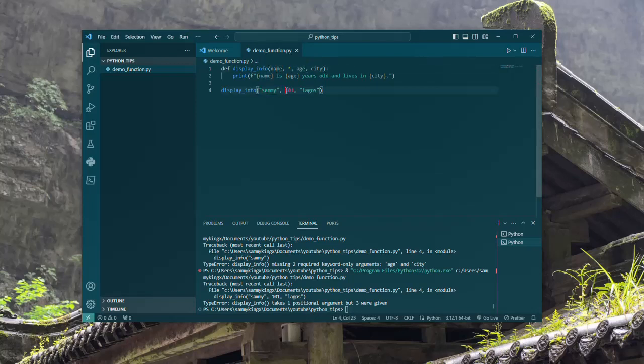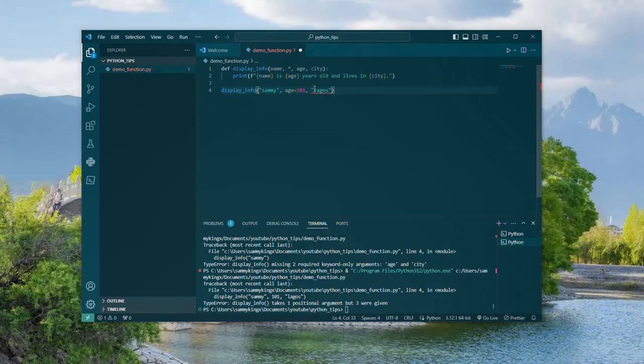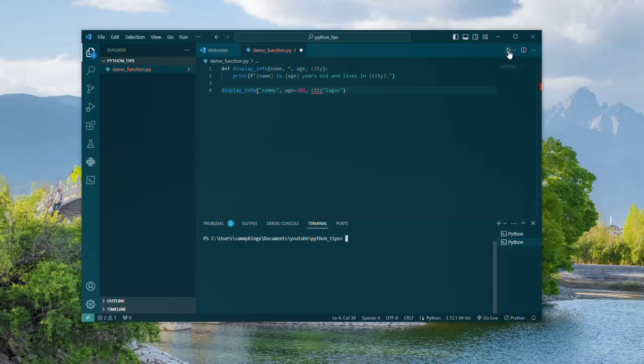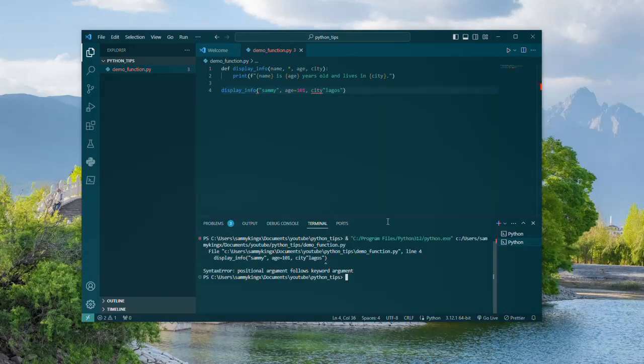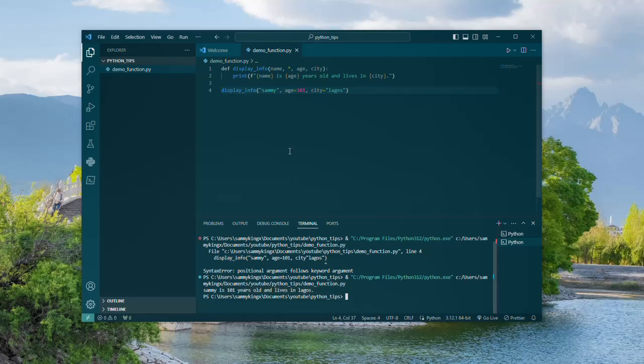Now, if I turn this to be age, then come here to be the city, and clear my terminal and run this particular file, oh sorry, I didn't put in the equals there. So if I run this particular file, you see I'm getting the needed values. This is the result.